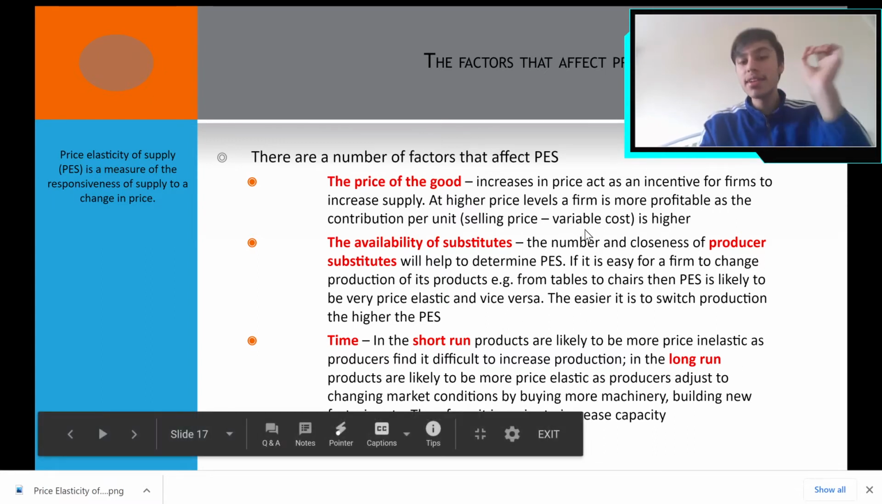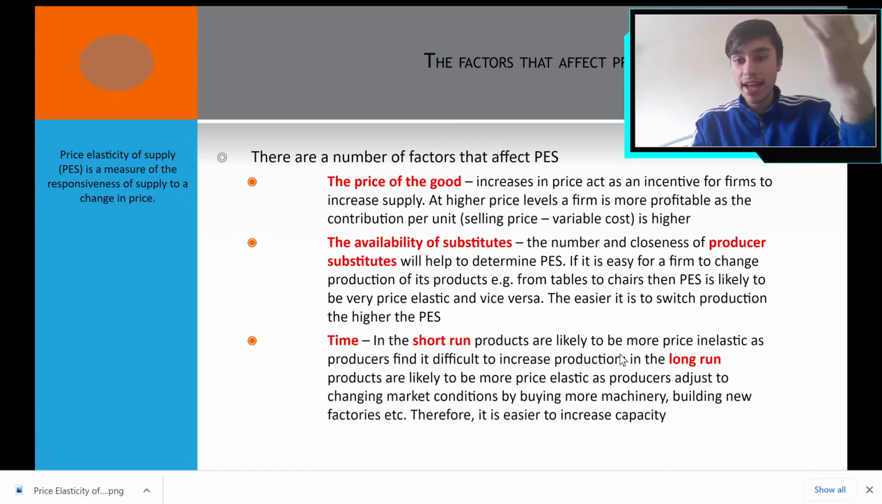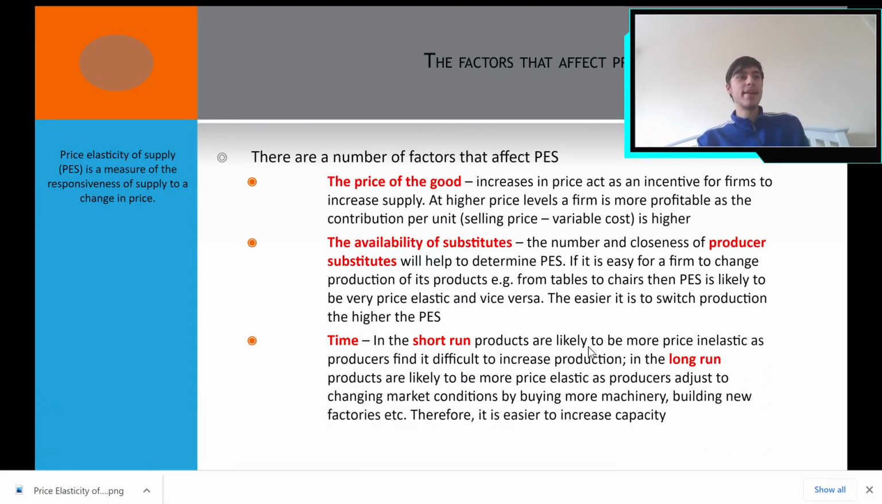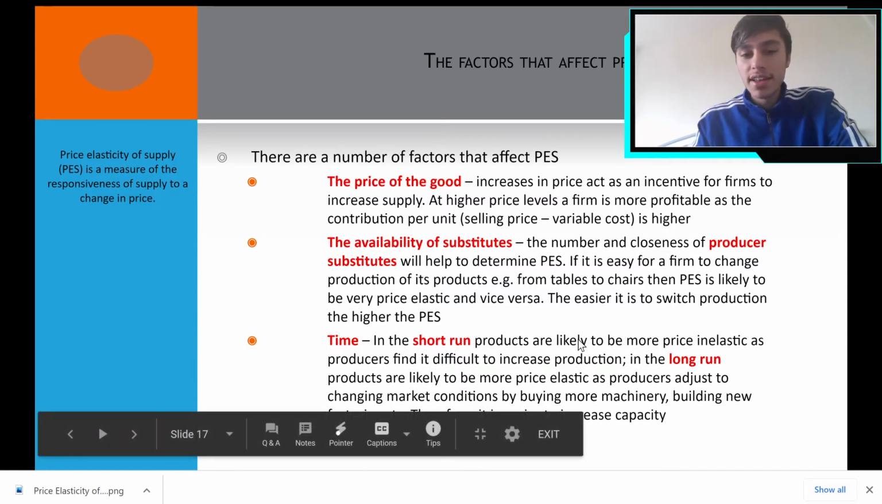Now, time is a very important factor. In the short run, products are likely to be more price inelastic as producers find it difficult to increase production. If you take the example of the aeroplane industry, increasing or decreasing the number of planes will take a lot of time because they are more price inelastic. Let's say the cost of a ticket increases by 20 or 30 pounds. The demand for flights would not fall by a lot, and the supply will not fall by a lot either because there is no need.